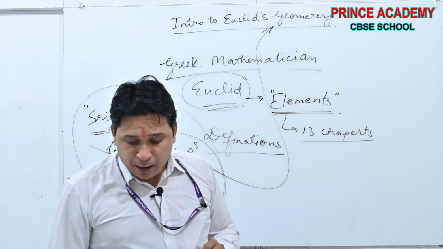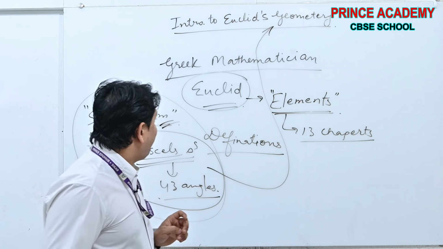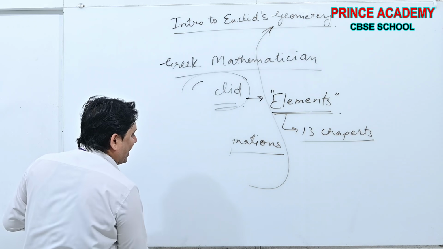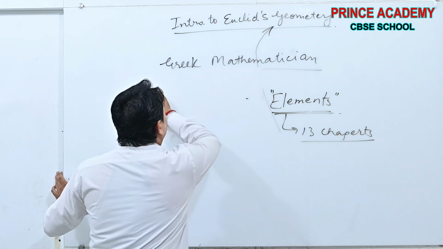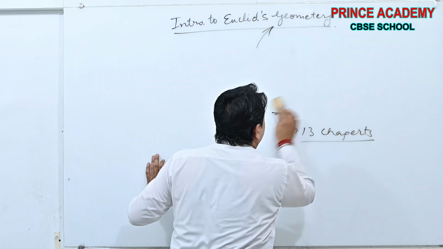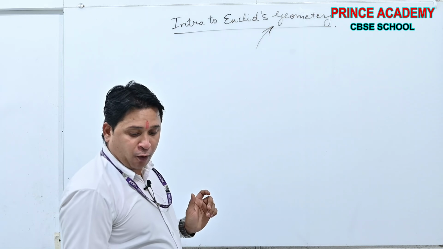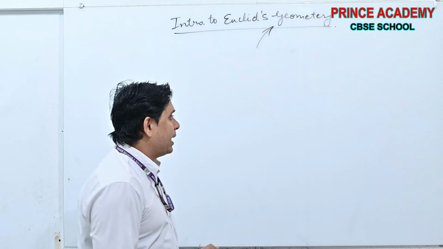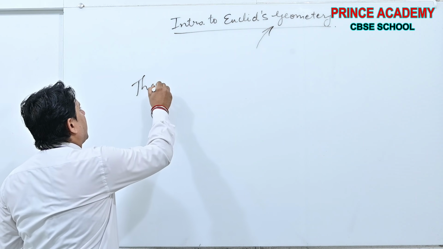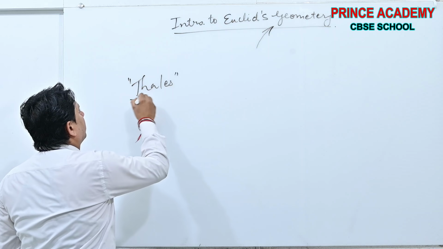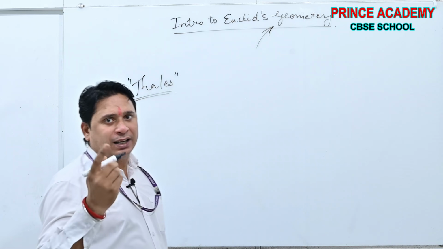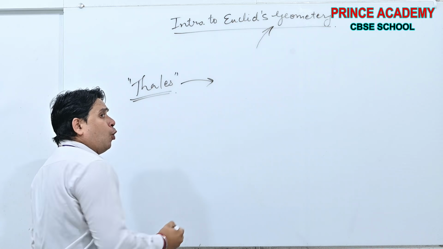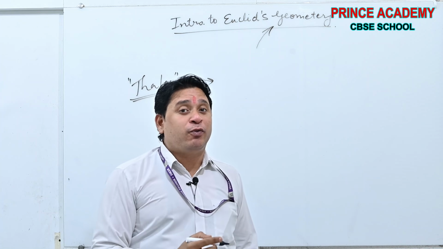Okay, done. But the first written proof regarding geometry was given by Thales, a great mathematician. In 10th class you will study the Thales theorem also. What was his first written proof?